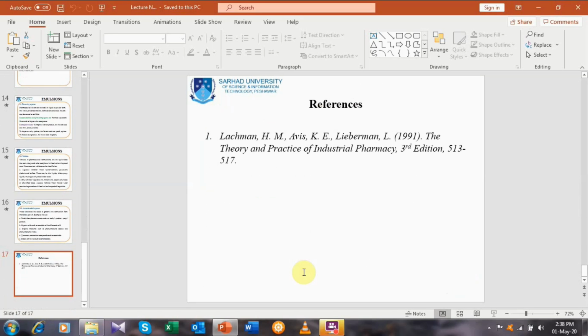This is a review. You can consult it in Lachman and Lieberman under the title of Theory and Practice of Industrial Pharmacy. The pages may be different in the other edition, but there is a more detailed discussion of that chapter of the emulsion. Thank you for your attention.